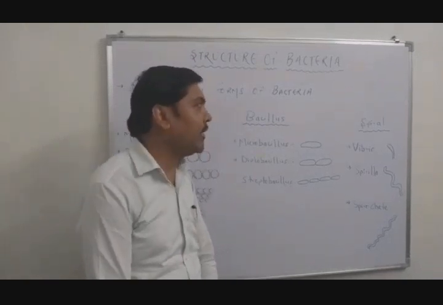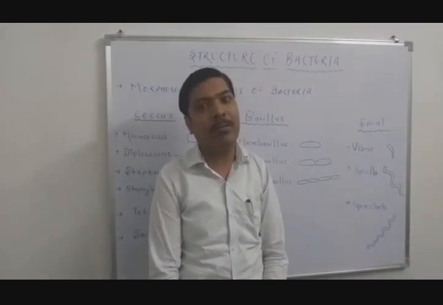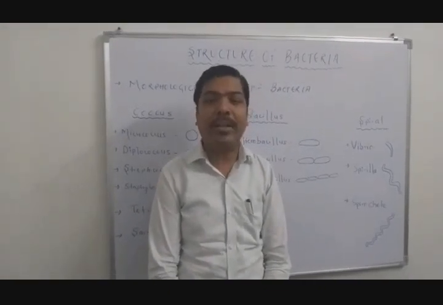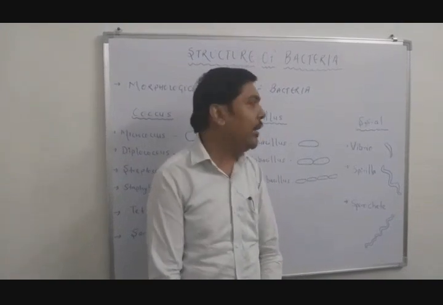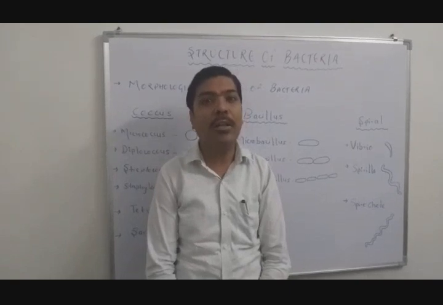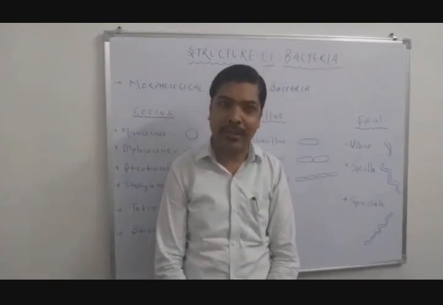The third morphological form of bacteria is the spiral bacteria. These spiral bacteria have a somewhat twisted structure. They are again subdivided into three forms. Number one is Vibrio. It has a somewhat comma-shaped structure, and the most common example is Vibrio cholerae.